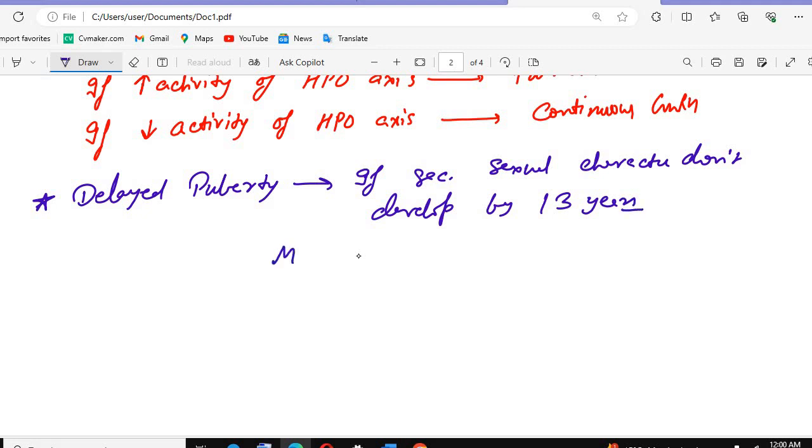Here the most common cause is idiopathic, और mainly ये होता है कि due to constitutional delay, like genetical reasons can be there. The most common here also is the idiopathic constitutional delay.